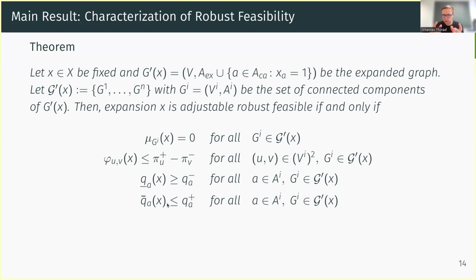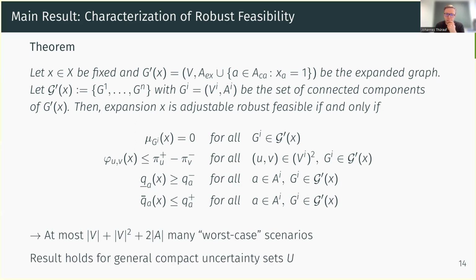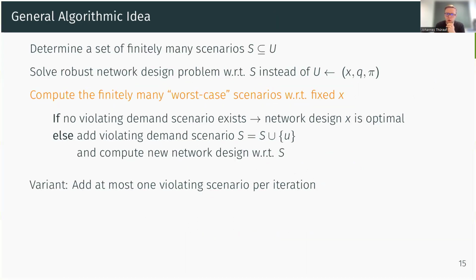So now we have a very nice characterization that allows us to check with polynomially many worst case scenarios if a given network is robust feasible or not, which is one of the main ingredients for our algorithm. And this result holds for general compact uncertainty sets. So now if we consider the algorithm, we can apply it.